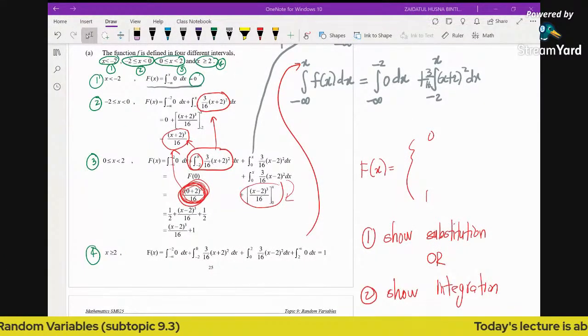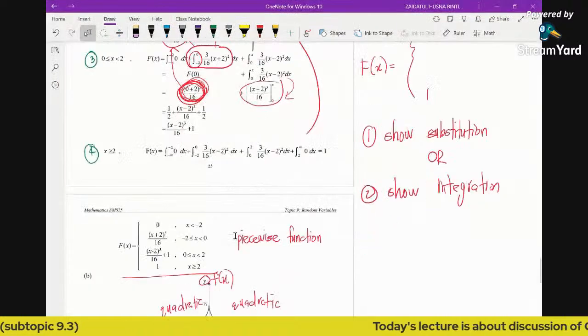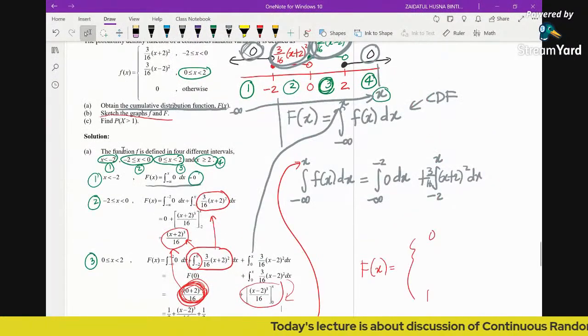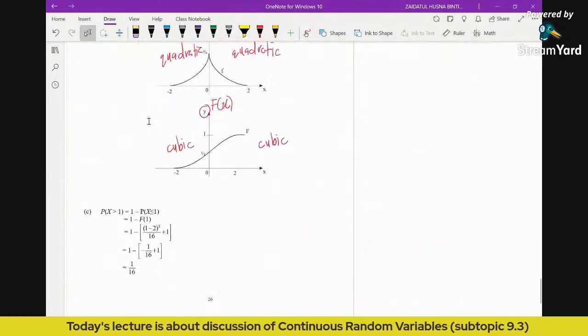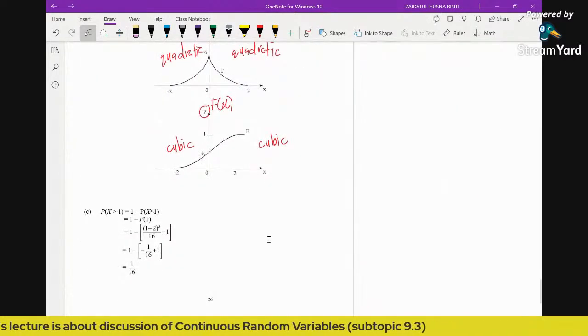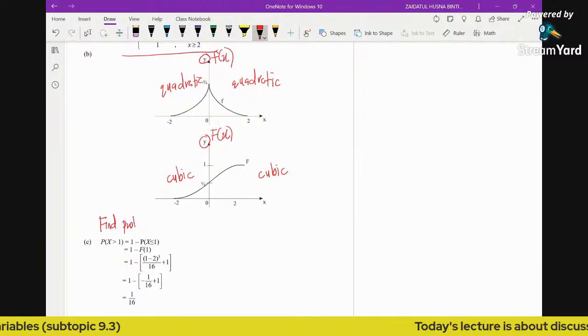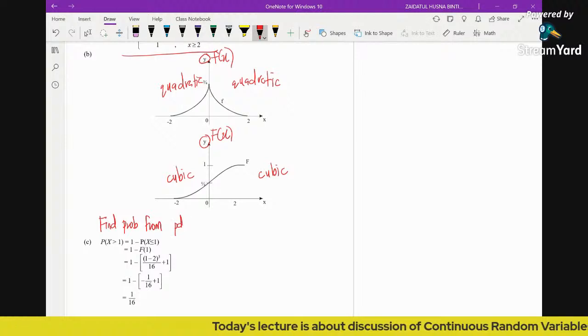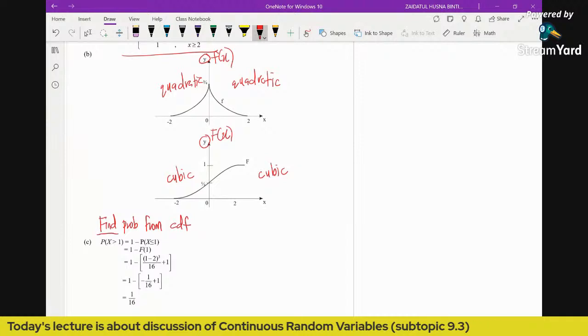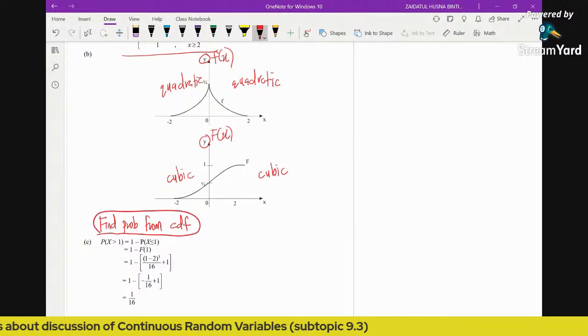All right, so now let's continue. After we obtain the graph, then find the probability x greater than 1. So probability x greater than 1. Sorry, this is finding probability from CDF. Find probability from CDF.